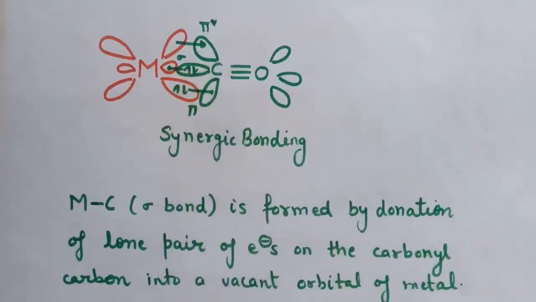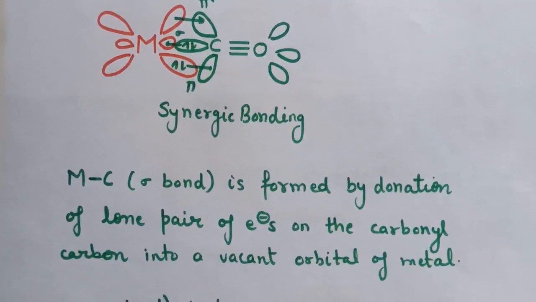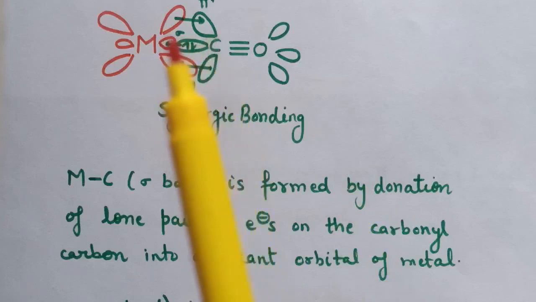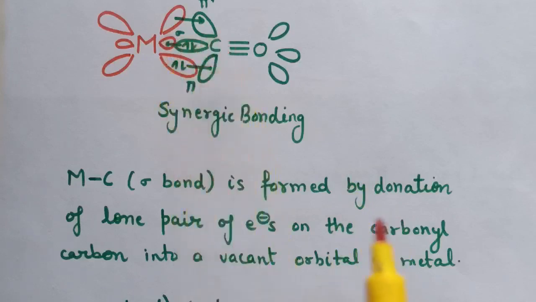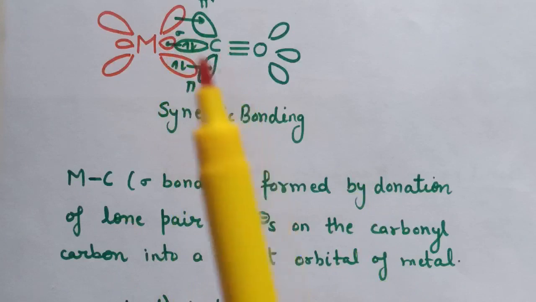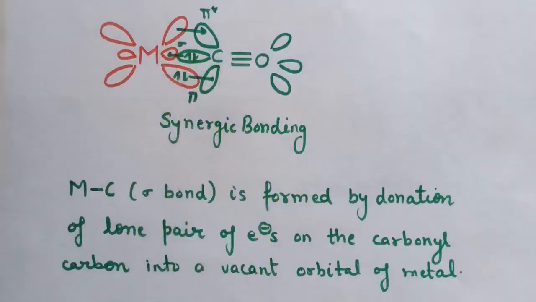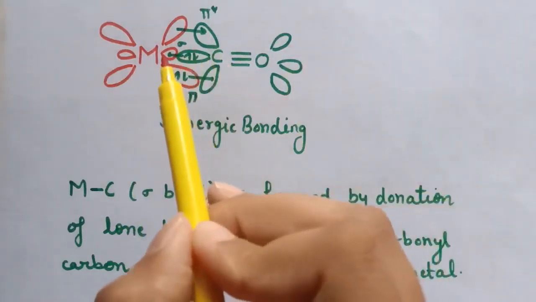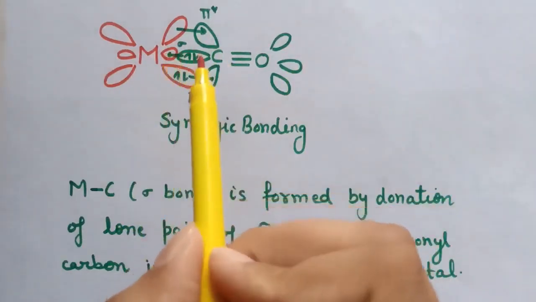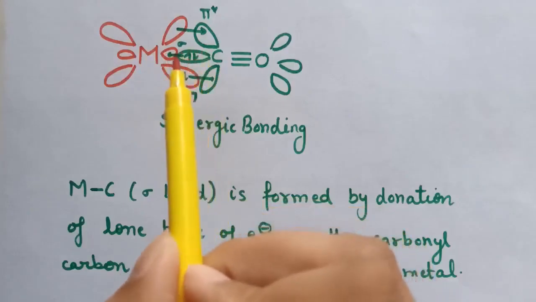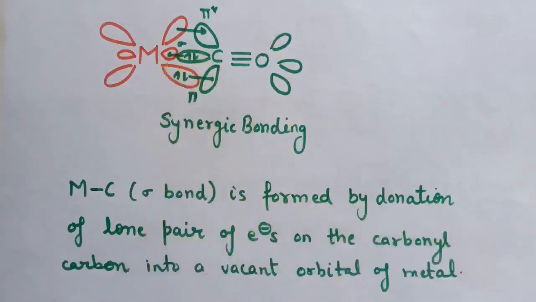So first is the formation of sigma bonds in metal carbonyls. A sigma bond is formed by donation of a lone pair of electrons on the carbonyl carbon into a vacant d orbital of the metal. So this is the first bond, that is the sigma bond between the carbonyl carbon and the vacant orbital of the metal.